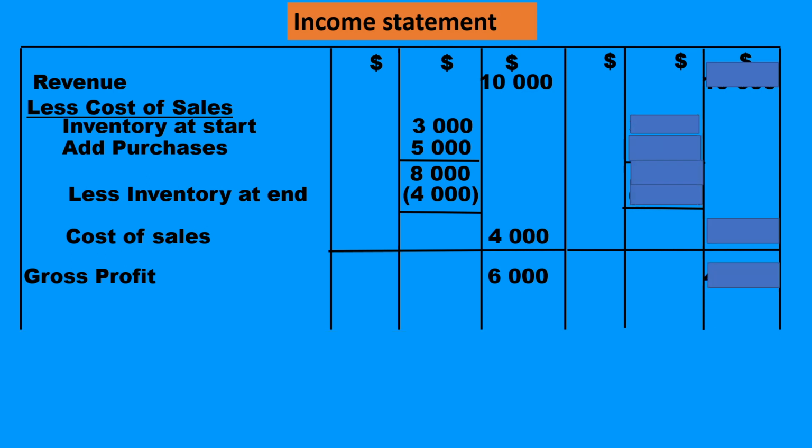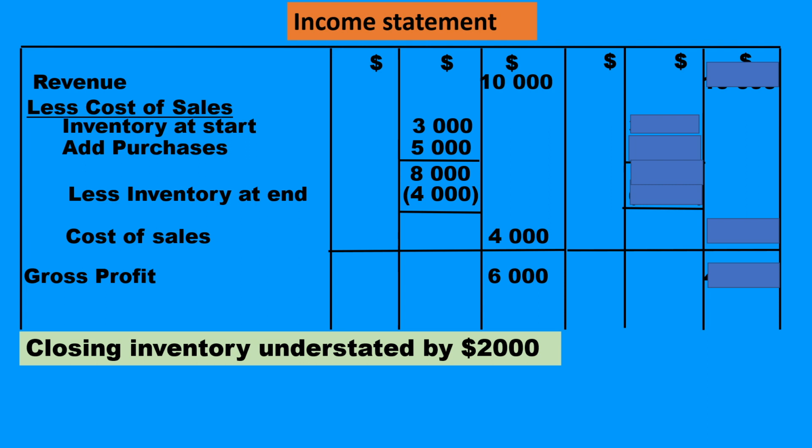Let us take a fourth situation. This time, closing inventory is understated by $2,000. Revenue remains the same. Inventory at start remains the same. Purchases remaining the same, giving a total of $8,000. Closing inventory, which was $4,000, is understated by $2,000, which becomes $2,000.